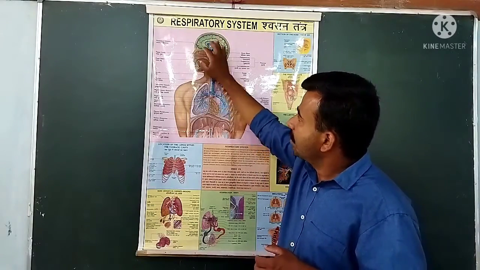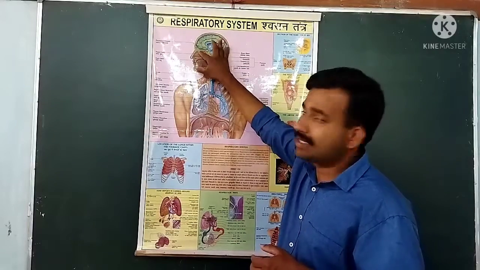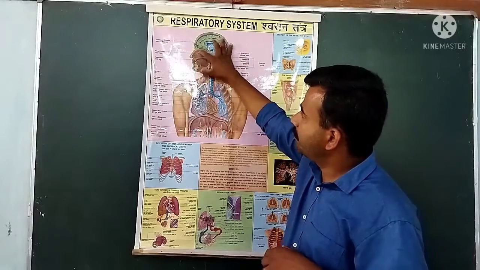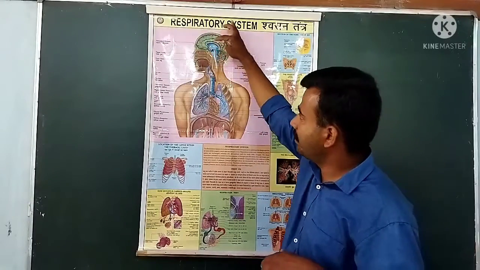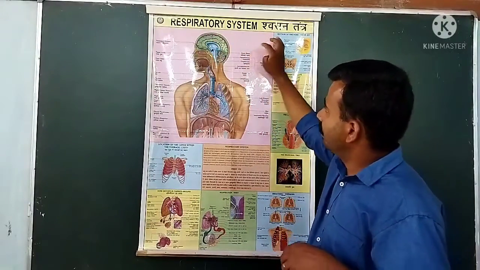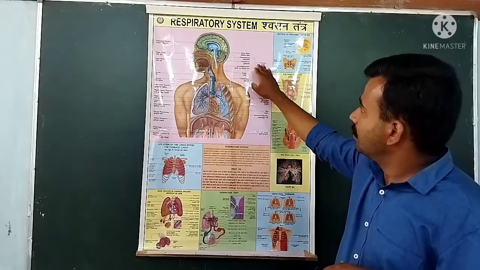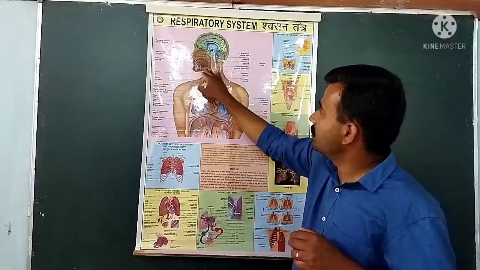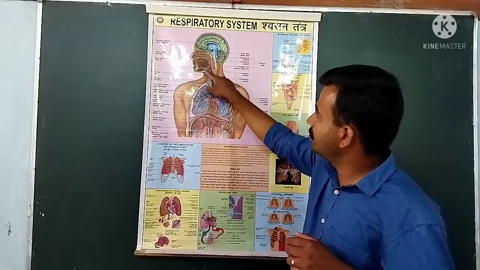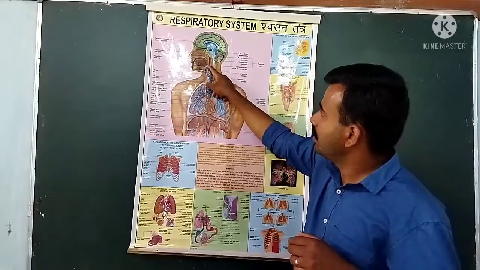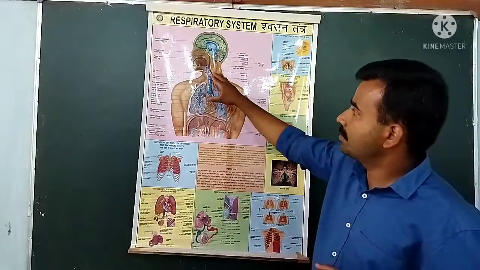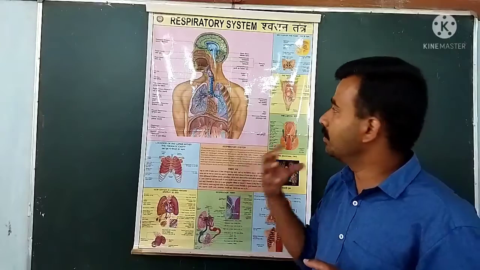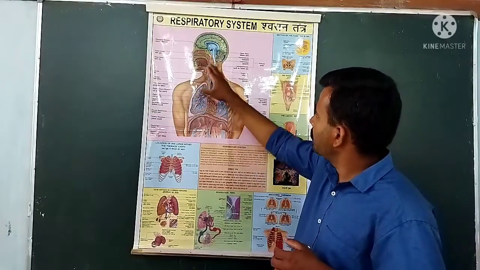Then as you go further, you can see the nasal cavity. Once the air enters through the nostrils, it passes to the nasal cavity, and then the air enters a region called the pharynx. The pharynx is a common passage for air and food, as we already saw.